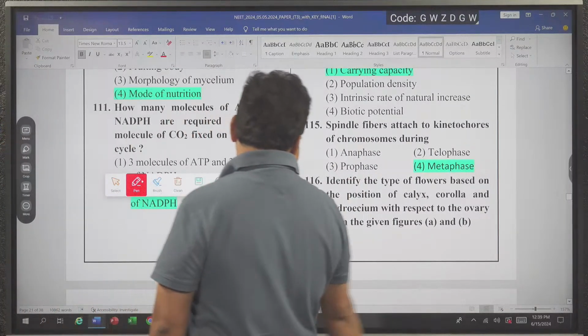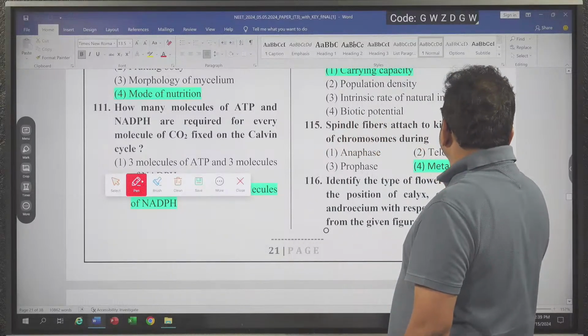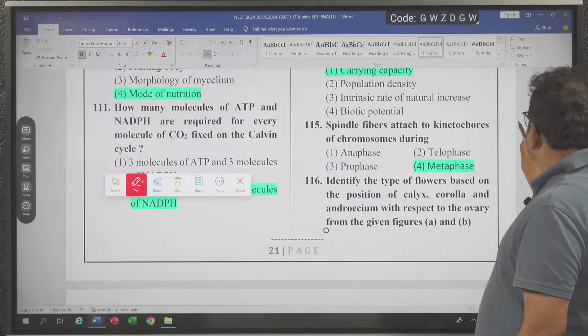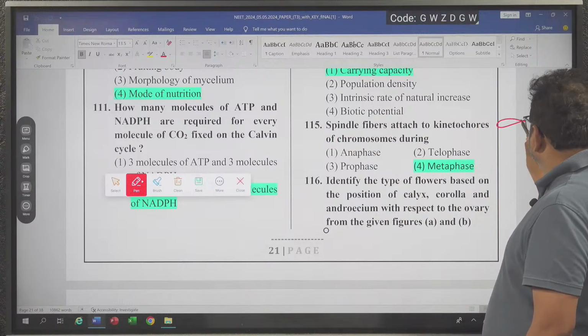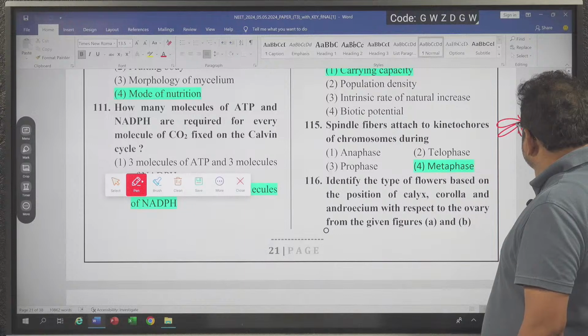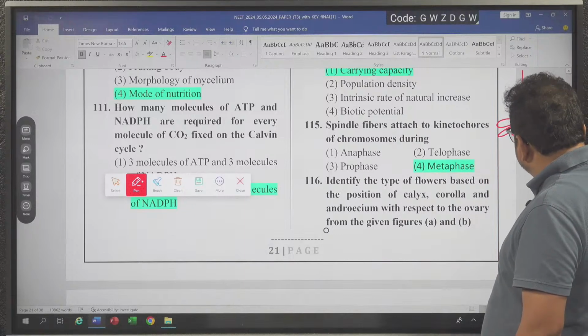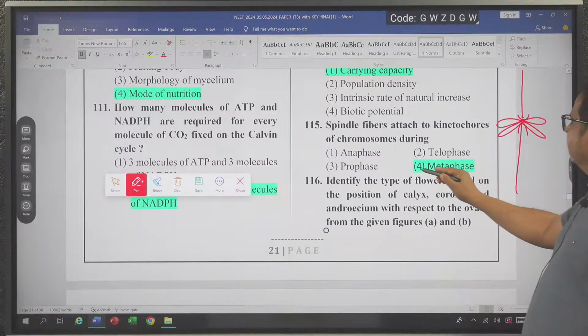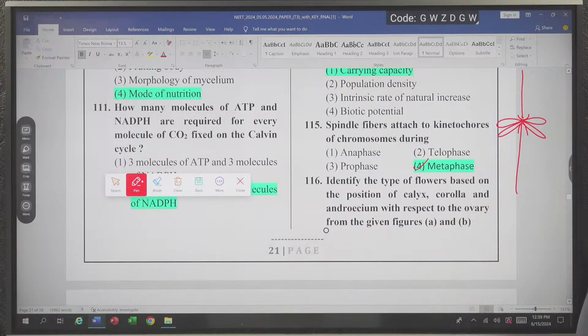Now, here. A spindle fiber attached to the kinetochore of the chromosome during, you know it better, this is the chromosome, this is the disc shaped structure, the kinetochore. From here, what is coming? Spindle fiber coming and joining here. That event occurs during which phase? Metaphase. Got the idea?